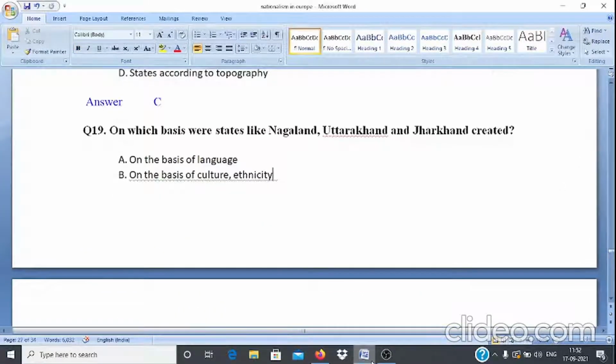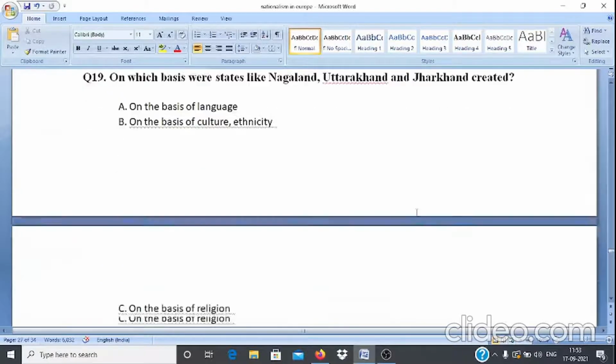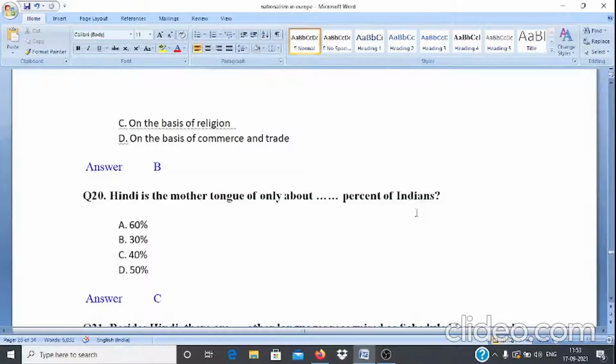Question number 19. On which basis were states like Nagaland, Uttarakhand and Jharkhand created? Options are A. On the basis of language, B. On the basis of culture, ethnicity, C. On the basis of religion, D. On the basis of commerce and trade. And correct answer is option B.